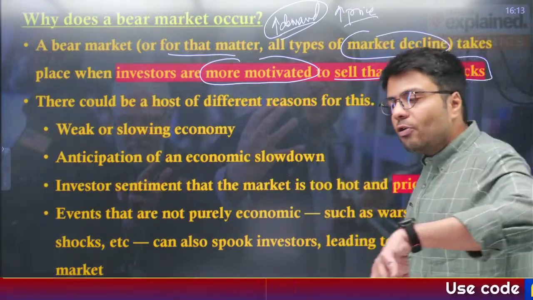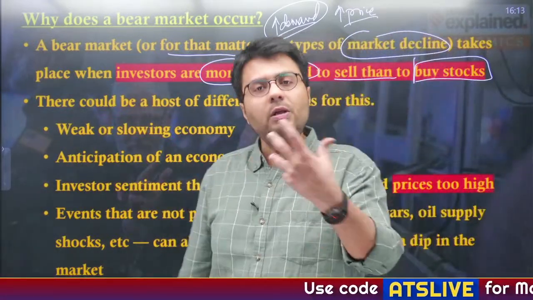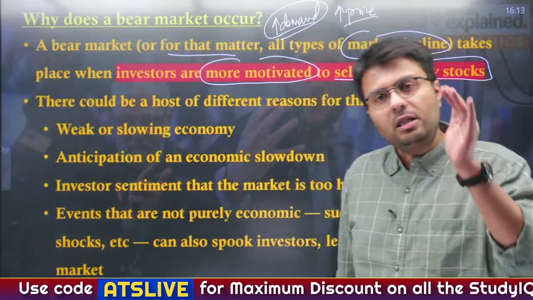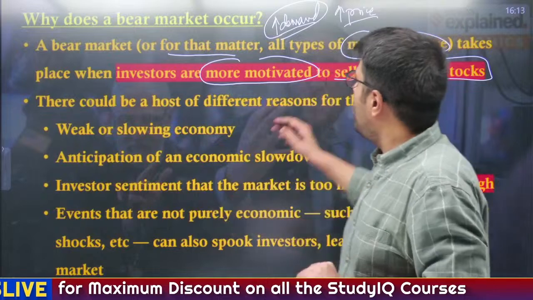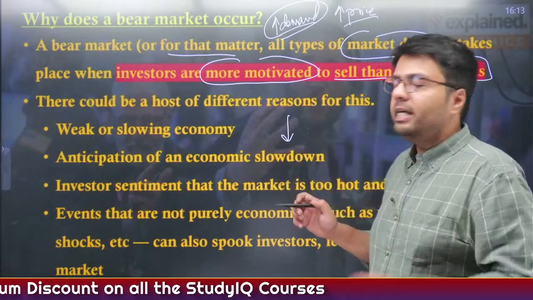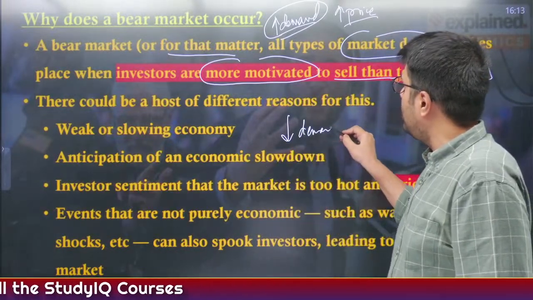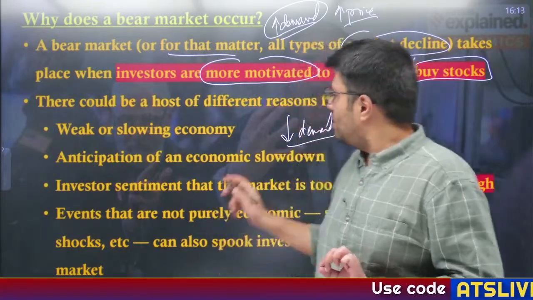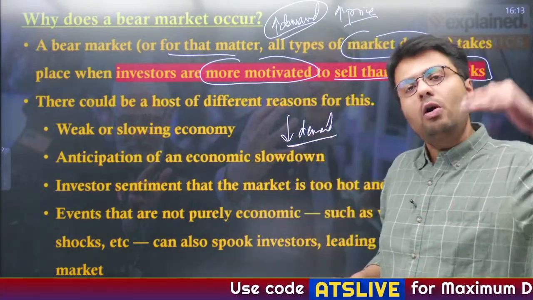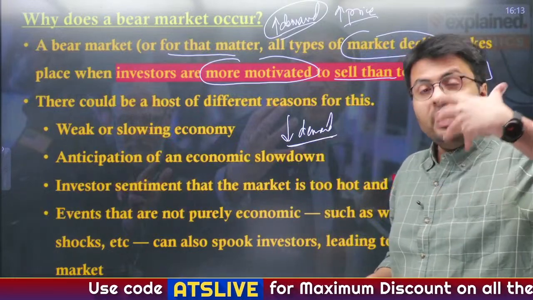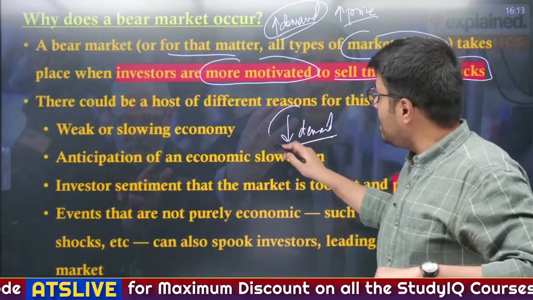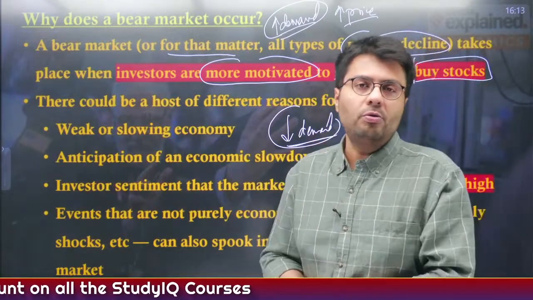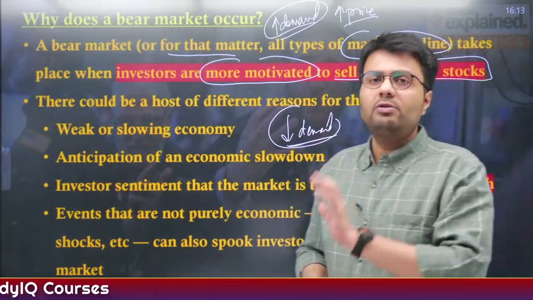Similarly, whenever the economy is not performing well, companies also start not performing so well. In that case, whenever the companies are making losses, their stock value declines. So whenever the value of any commodity is declining, its demand also decreases, because who would want to invest in a stock which is underperforming? That is why, because of reduced demand for stocks, markets fall. But whenever a bear market happens, this can lead to a very huge reduction in demand. So what are the factors that lead to a huge reduction in demand for stock? Let us try to understand this.